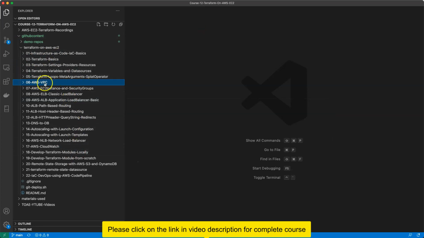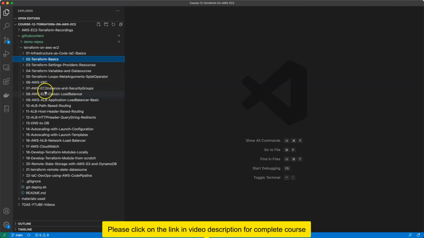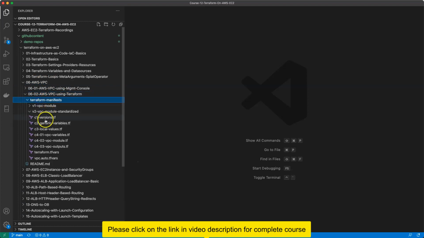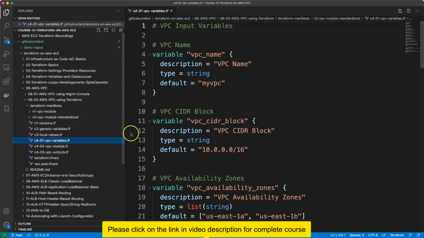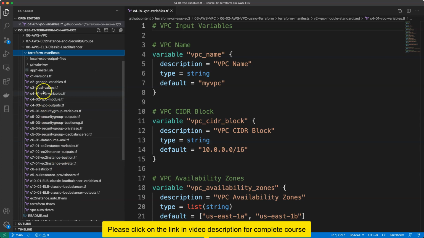Okay, so all of these are our sections with step-by-step approaches, whatever is present here. If you see the AWS VPC here, AWS VPC related C1, C2, C3, all these are our Terraform configurations organized. And if you see the AWS ELB classic load balancer, its related configurations are here.